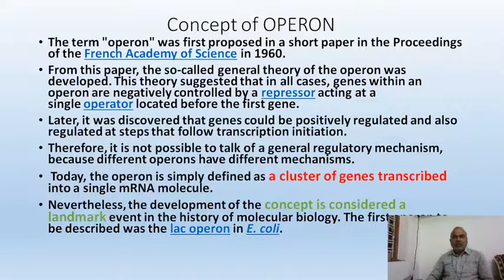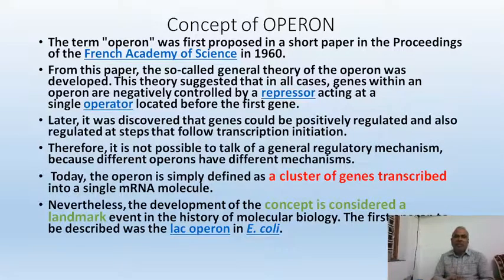This kind of concept, explaining in what way the operon functions, is really a landmark research. The first operon that was described was the lac operon in Escherichia coli, and this was done by Jacob and Monod.